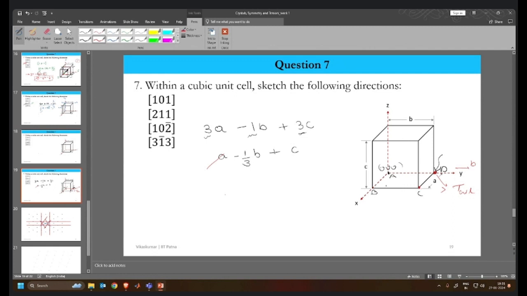Let's divide this particular length into 3 parts. Okay, so we'll move by somewhere over here, 1 by 3 in the negative sense. In the C direction, we have to move by the amount of 1. So from here, along the upward direction, we'll move by the amount of 1. So from here, we'll go all the way to over here, right? So this will be the head.